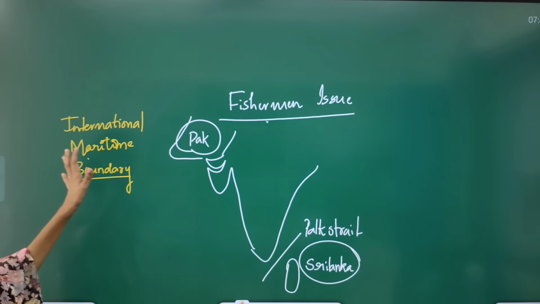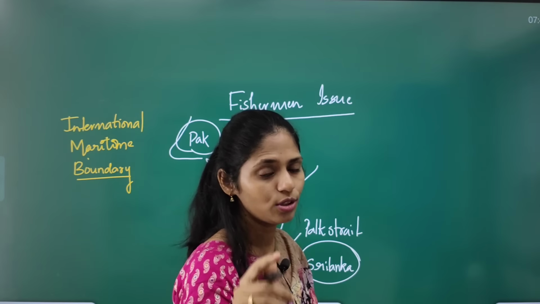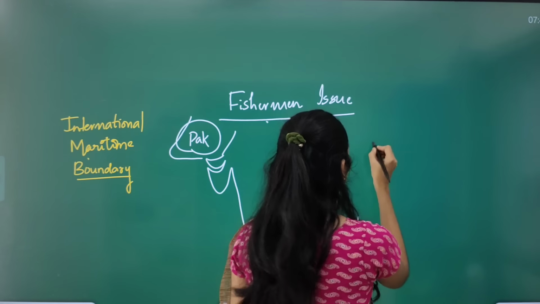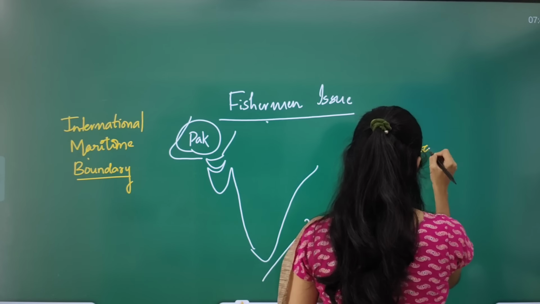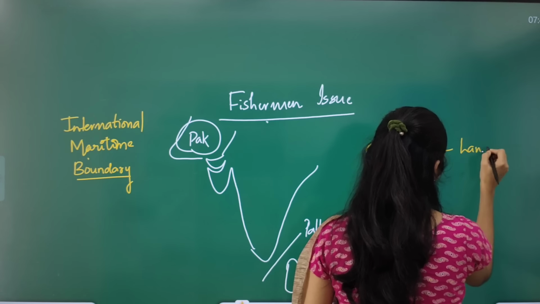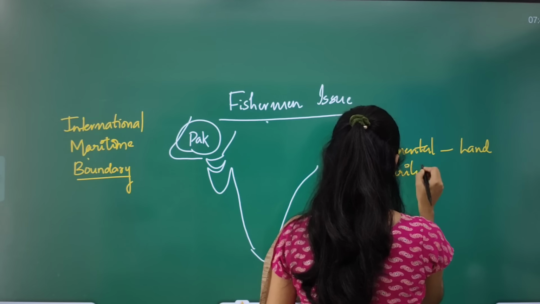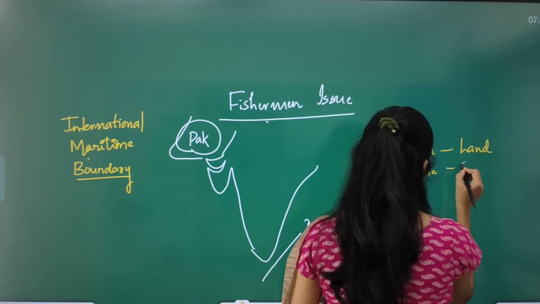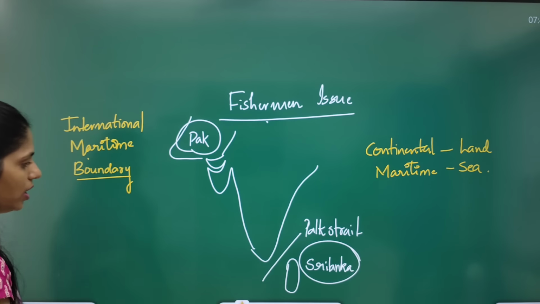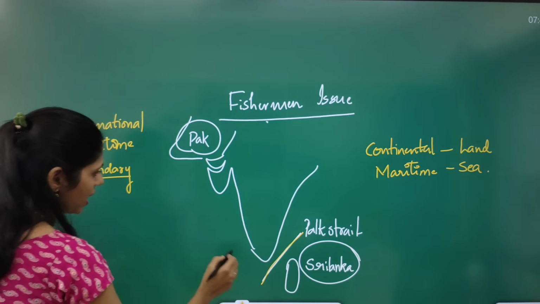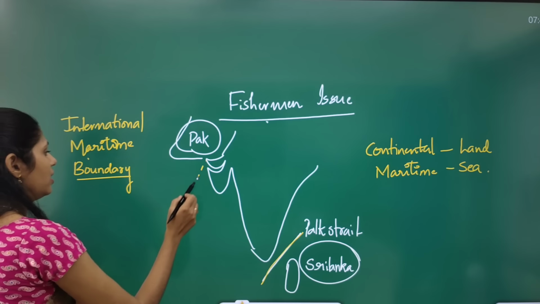Many of you are beginners, so you have to know the terminology. Continental means land boundary, and maritime means sea or water boundary. This Palk Strait is the international boundary between India and Sri Lanka.